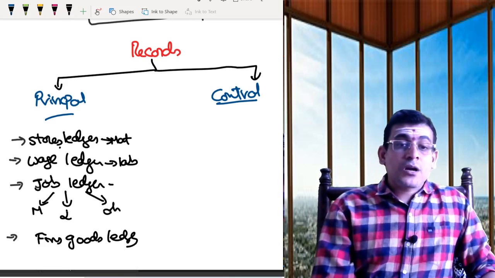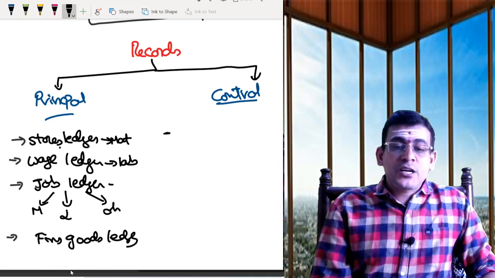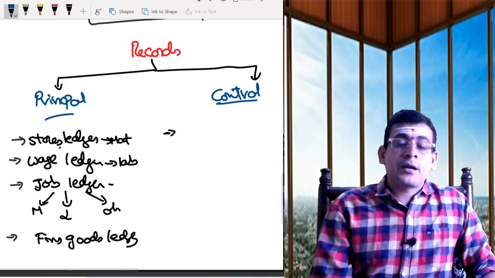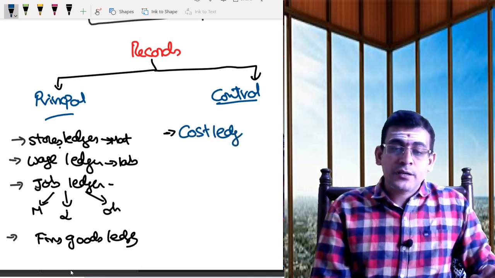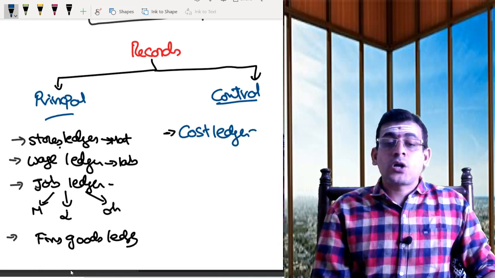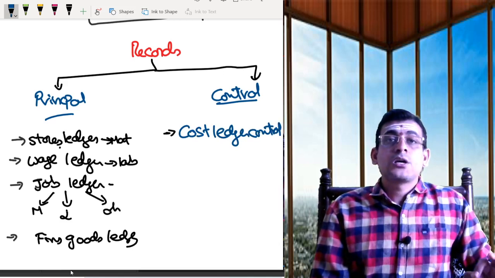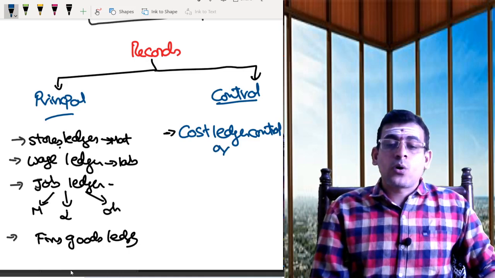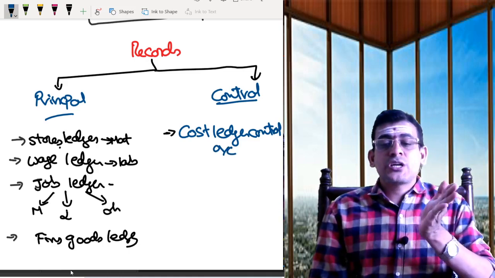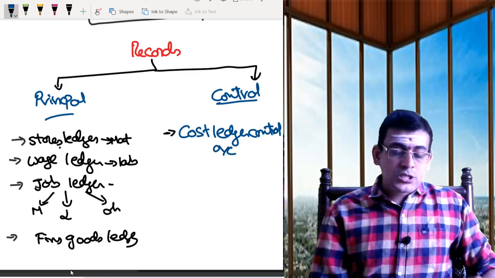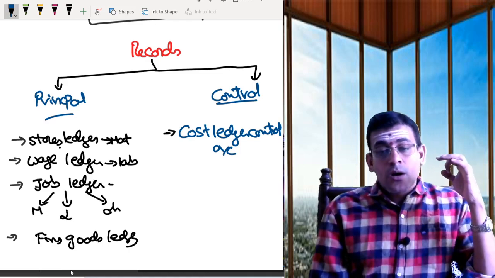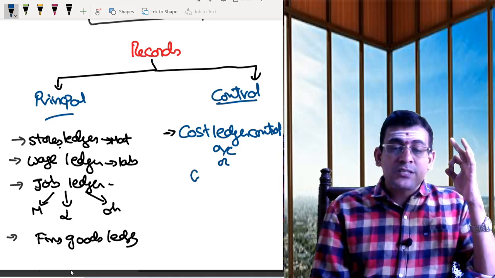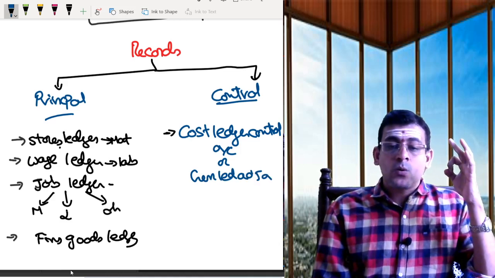Now coming to your control ledgers, the first and foremost, most important one is the cost ledger control account. We are calling this the cost ledger control account. It is one key control account which you need to maintain, or it can also be called the general ledger adjustment account.